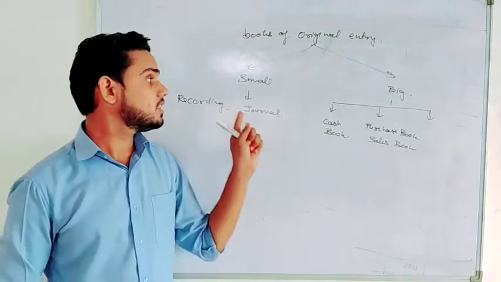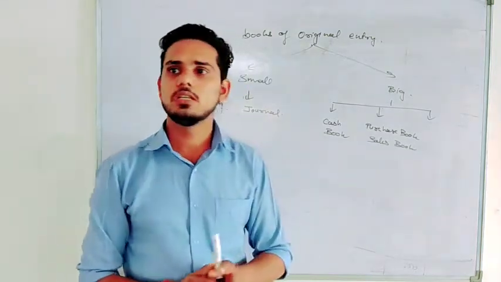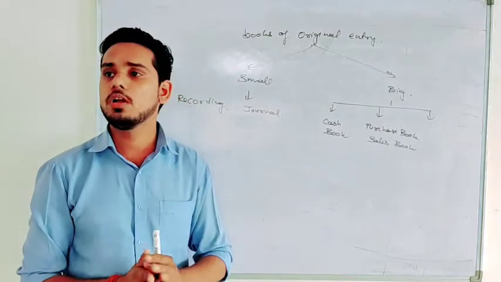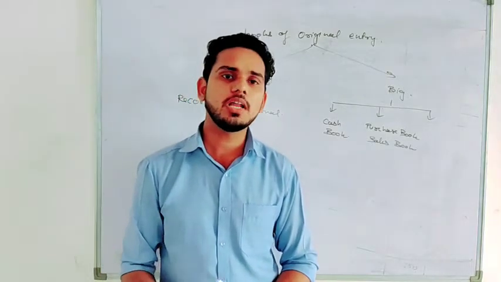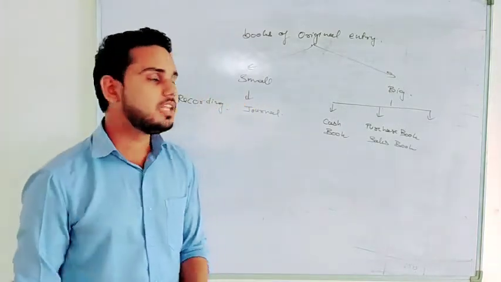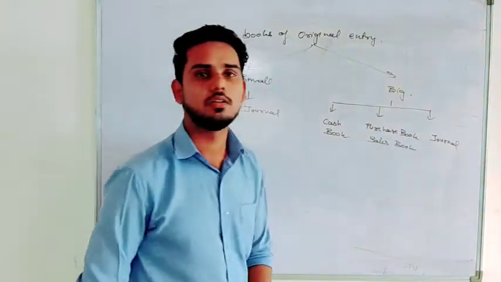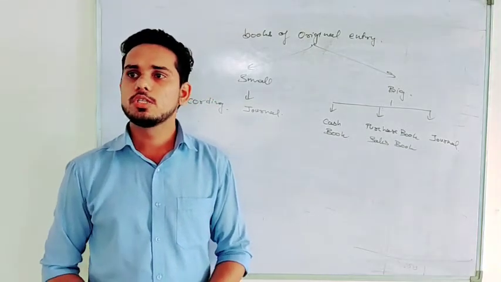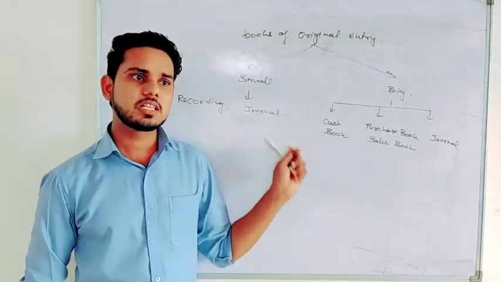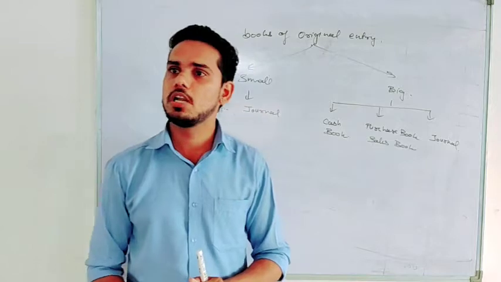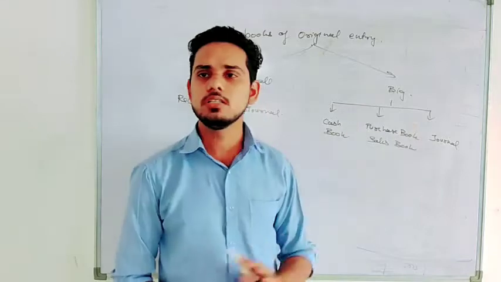They will record all the transactions in one book, that is journal. Now if we talk about big business, for the transactions which occur more, they prepare a separate book, but for those transactions which do not occur so often, they will record all the remaining transactions in journal. Is it clear? Getting the idea now? So in case of a big business, we can say there are three books of original entry: one is cash book, one is other subsidiary books depending upon business to business as per their requirement, and all the remaining transactions in journal.